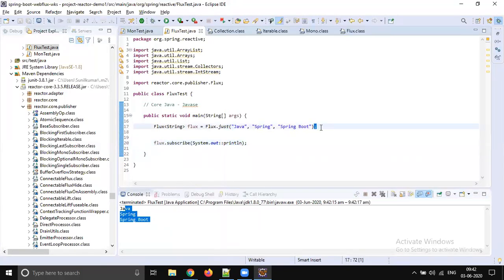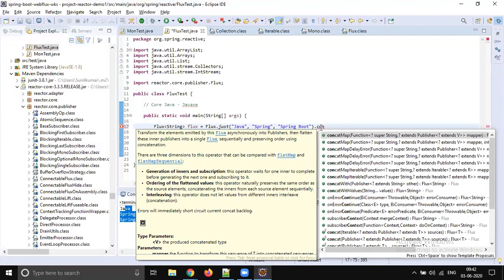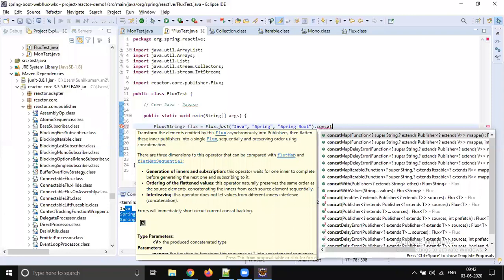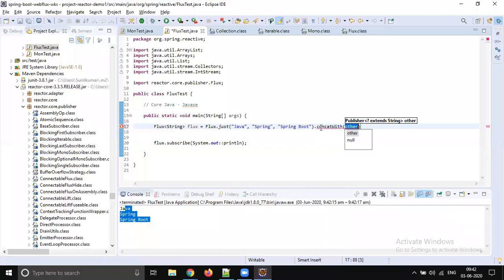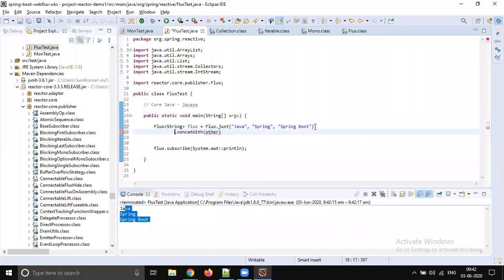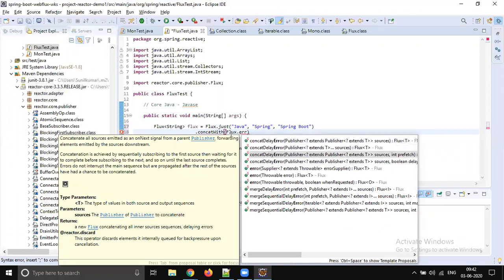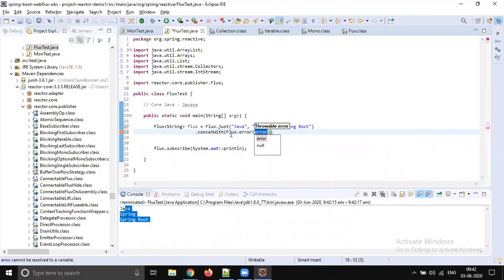Let's assume an exception occurred, so let's attach the exception. Concat with, and throw some exception. How to throw the exception? Let's try that out. Flux.error. Let's throw some error here: not able to process. Some exception.